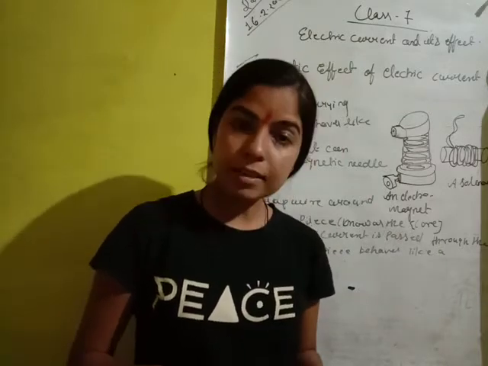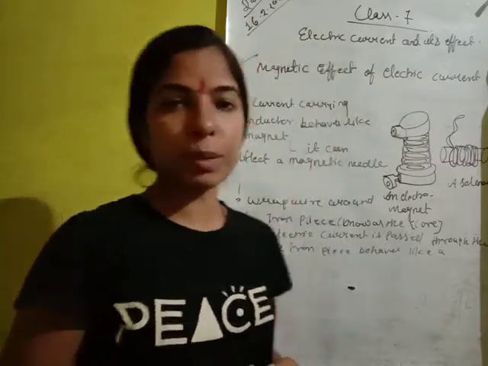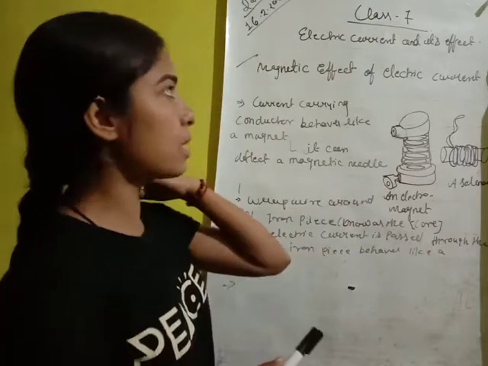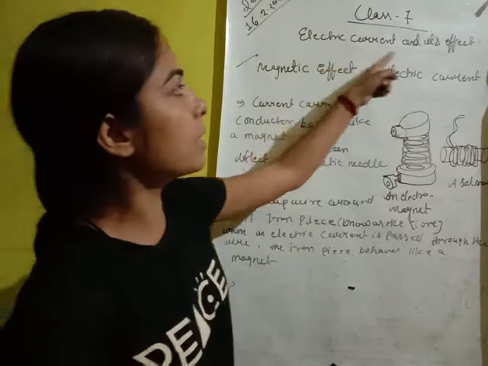Okay, so students in class 7th, as you know, I have started your chapter 13, which belongs to the physics chapter. And what is the name of this chapter? The name of this chapter is Electric Current and its Effects.